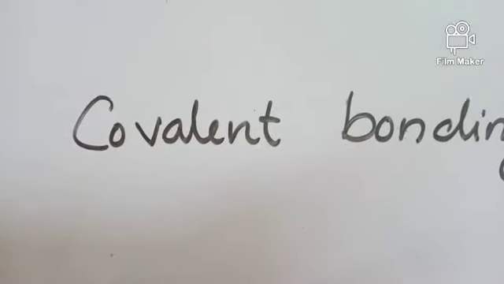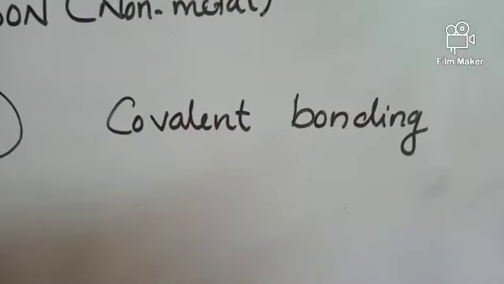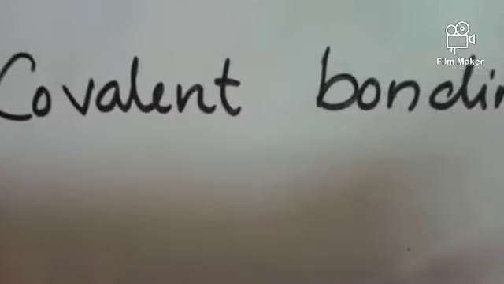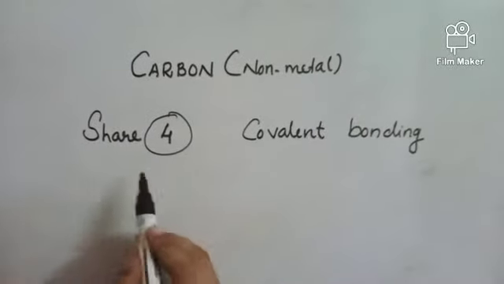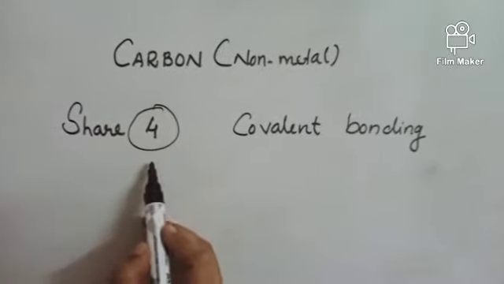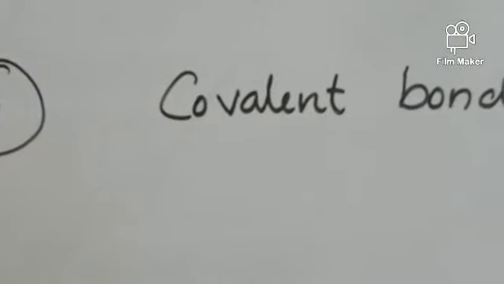Ionic bond is formed by the complete transfer of electrons, whereas covalent bond is formed by the sharing of electrons. So, carbon forms covalent bonds. That is, carbon can share its electrons, so it can form covalent bonds, but it cannot form ionic bonds.